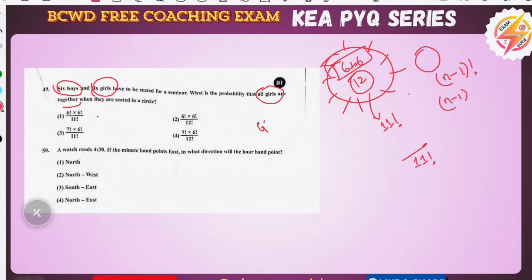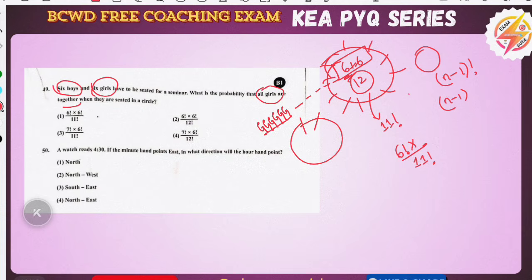All 6 girls are seated together in the circle. Another 6 boys are there. Here you can see these 6 girls are seated together, and another 6 gaps are found in the circle.